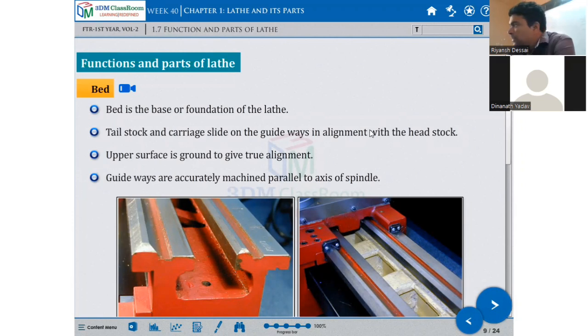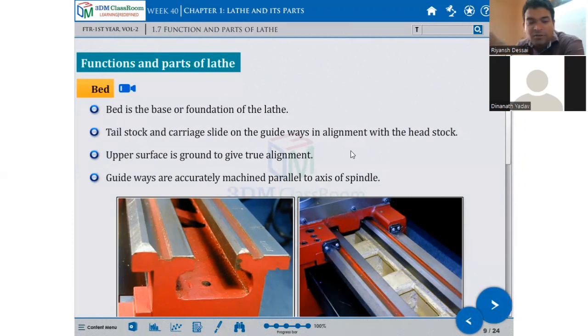On the lathe machine, the tailstock is mounted on the lathe bed and slides on it. The carriage also slides. So on the lathe bed, there are inverted bedways and a flat bedway, both combined. Bedways accommodate the other parts of the lathe machine.